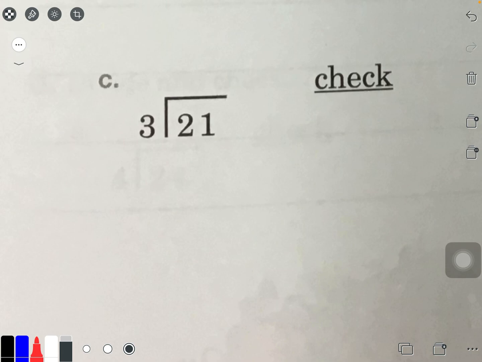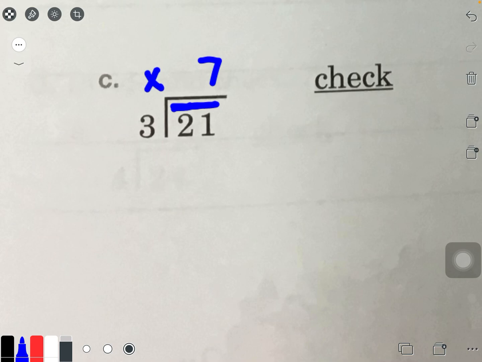Alrighty, so let me use blue. I am not going to really bar the 2 because I know it's smaller than 3. So I'm going to bar 21. And this time I'm not going to draw the 6 because you should already know by now what 21 divided by 3 is. And you can use your fingers. 3, 6, 9, 12, 15, 18, 21. Oh, I'm holding up 7 fingers. So I'm going to put the 7 on top of the 1 because I'm using 2 digits.